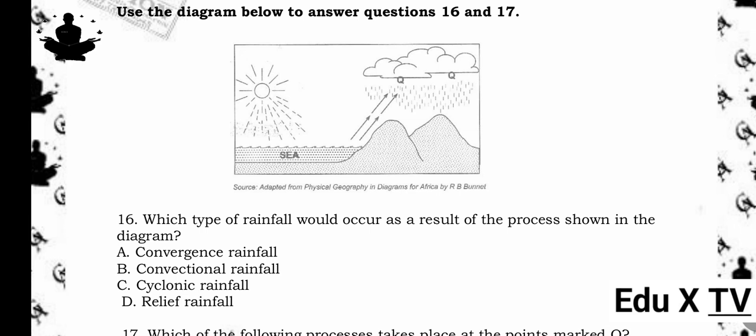Use the diagram below to answer questions 16 and 17. 16. Which type of rainfall would occur as a result of the process shown in the diagram? A. Convergence rainfall. B. Convectional rainfall. C. Cyclonic rainfall. D. Relief rainfall. The answer is D. Relief rainfall. Reason being, relief rainfall occurs when moist air rises over mountains, cools, and causes precipitation on the windward side.